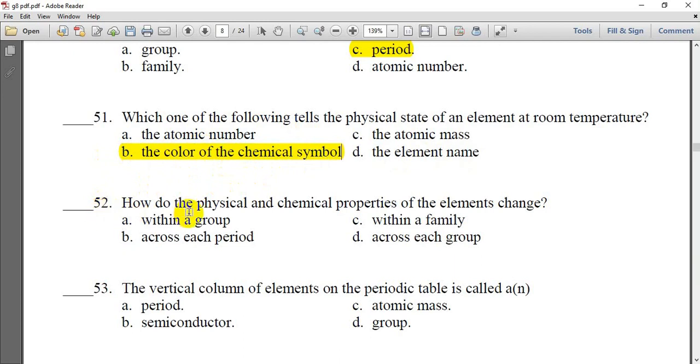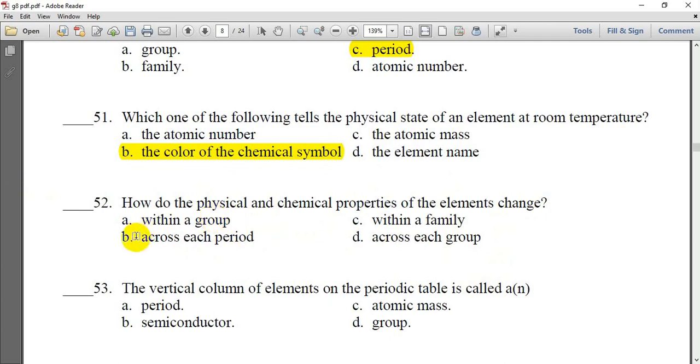52. How do the physical and chemical properties of the elements change? Within a group, within a family, across each period, across each group. Within a group, the physical and chemical properties are very similar, and that's why in one group we call it a family. So the physical and chemical properties don't change a lot. Group and family, they are the same.